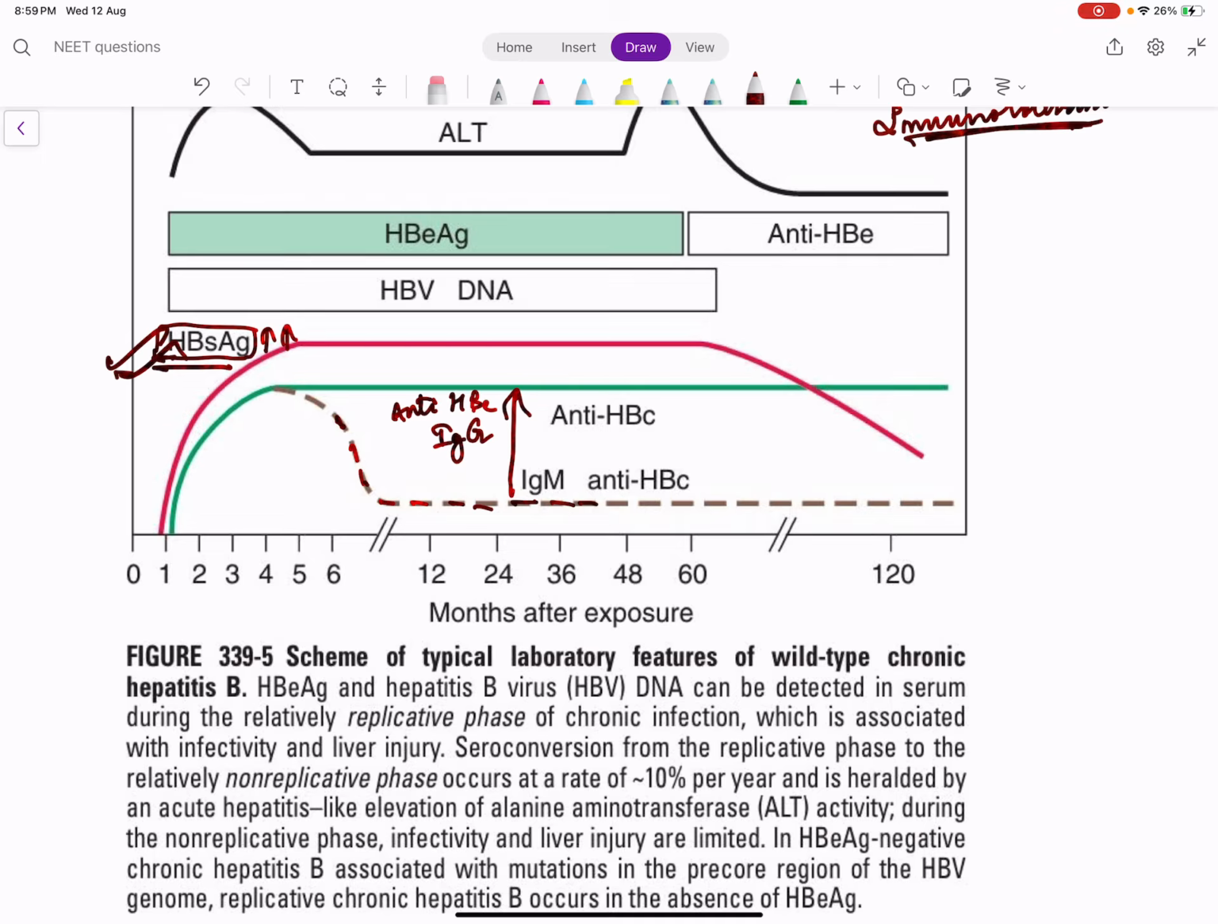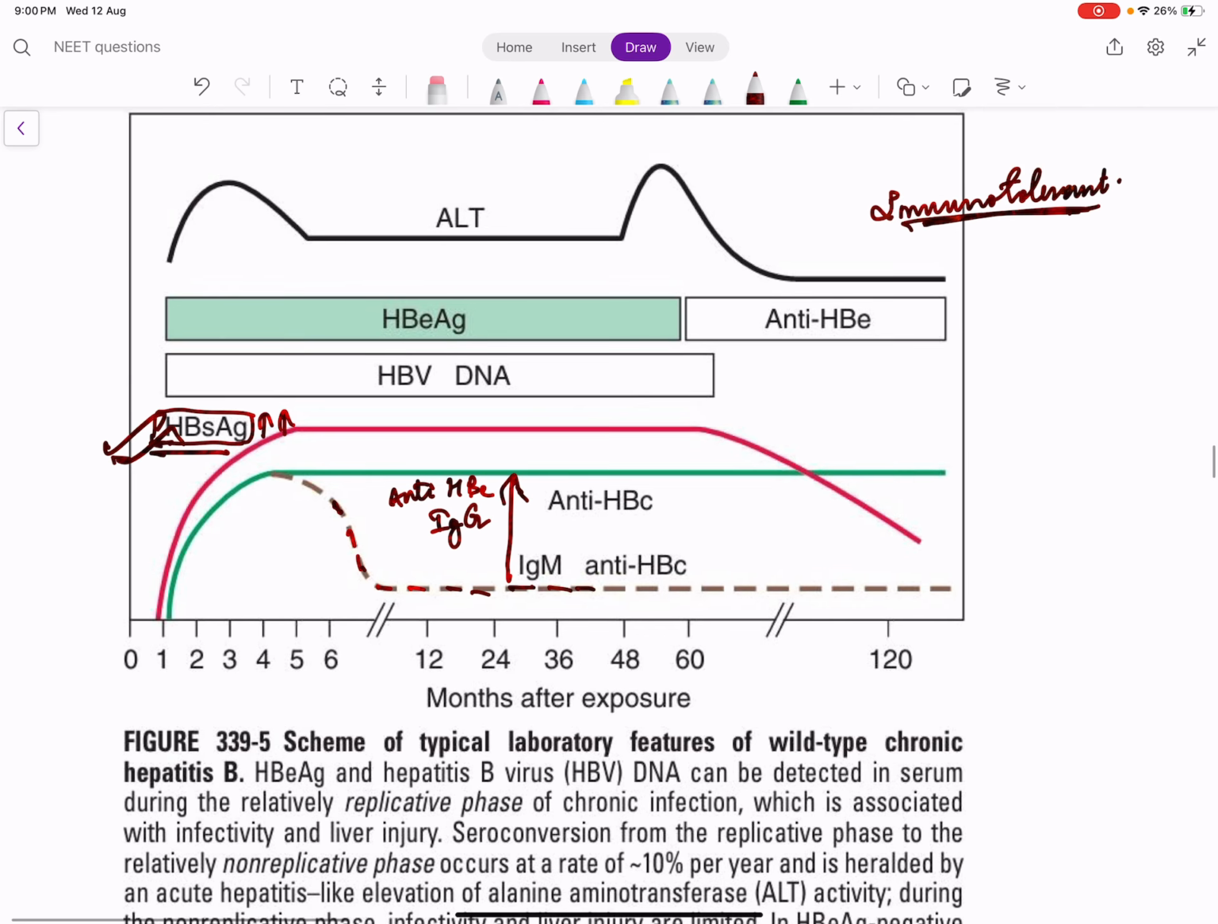Right? So HBsAg is positive because the virus is still present. IgM anti-HBc levels are low because it is a chronic infection. Anti-HBc IgG levels are high because it is chronic. Now what about the HBeAg levels? I told you whenever there is active replication, HBeAg will be high.